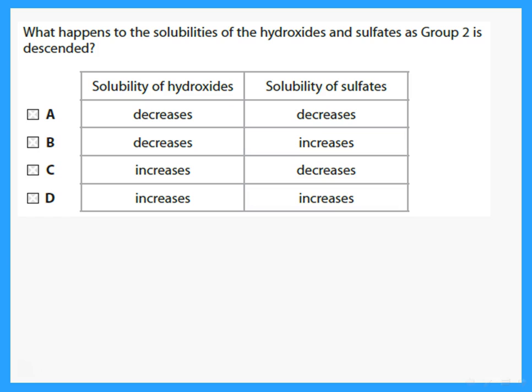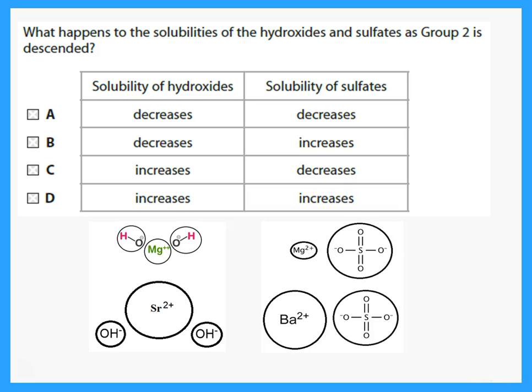What happens to the solubilities of hydroxides and sulfates as we go down group 2? Again, hydroxides at the top are very stable. As we go down, the solubility increases. Now, the sulfates, as we go up, become more and more soluble, because we said when we have a big one with a small one, that will dissolve easily. So going down the group, the solubility of the sulfates will decrease, but for the hydroxides, it will increase.